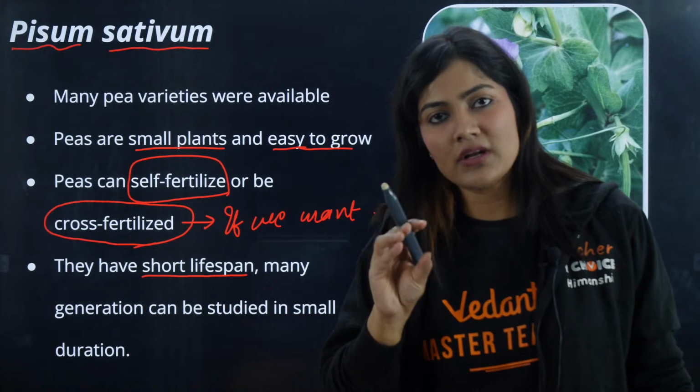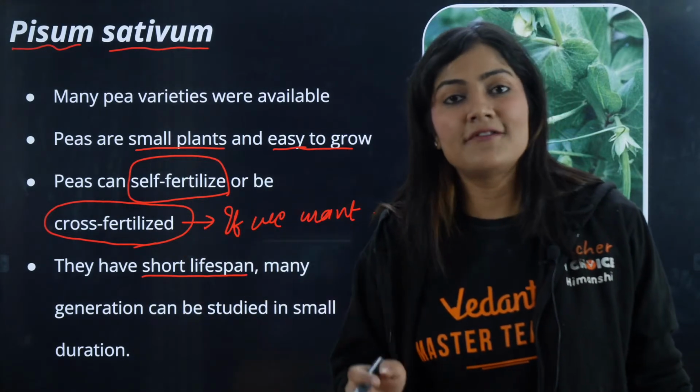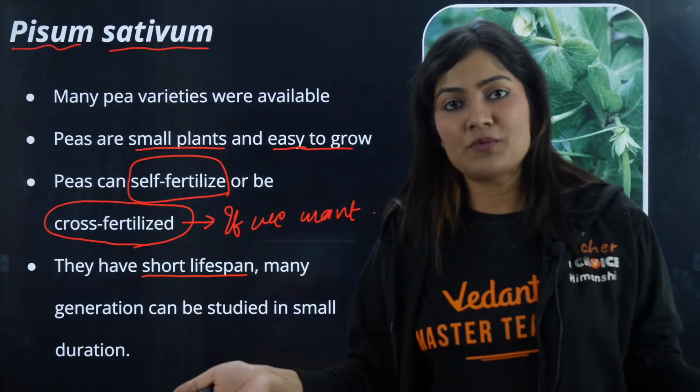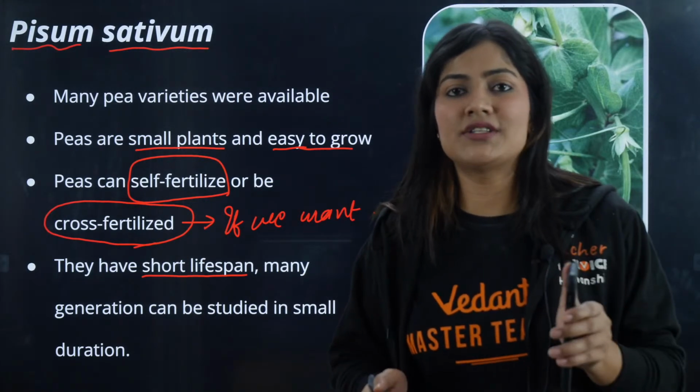They're going to have a shorter lifespan, and in this shorter lifespan, they're going to produce lots of progeny every time. The larger the number of progeny, the better the results, right? We can easily evaluate the result.